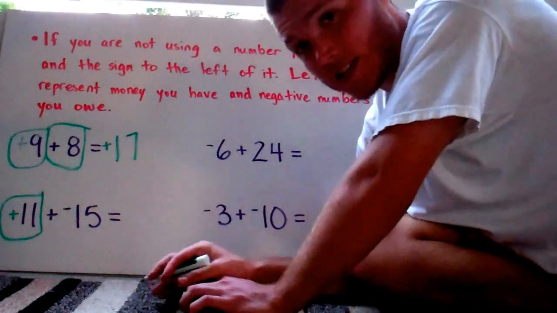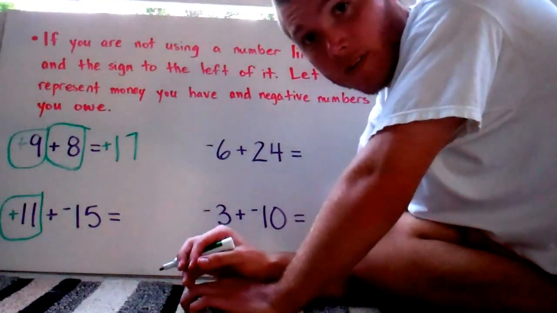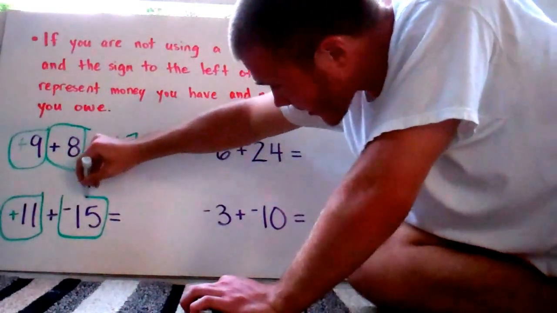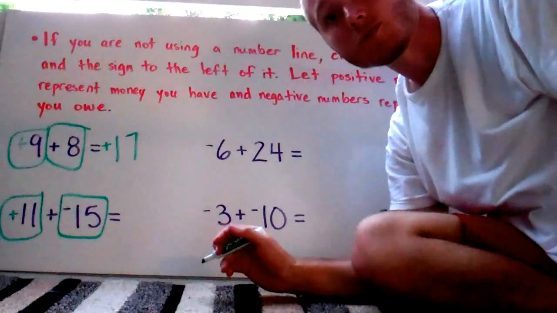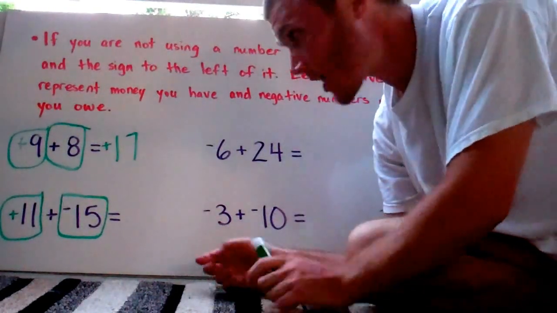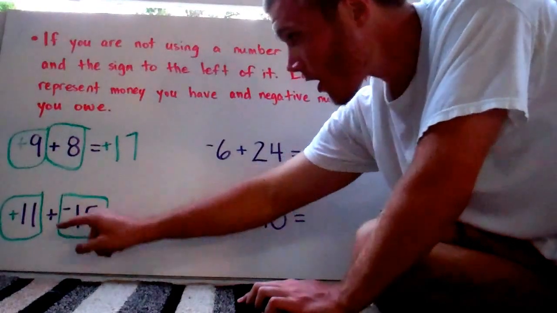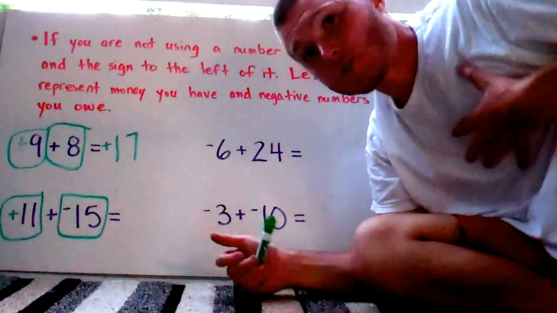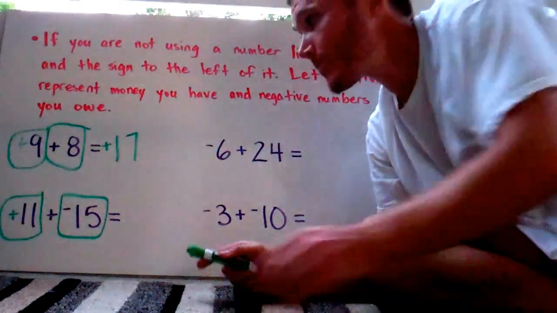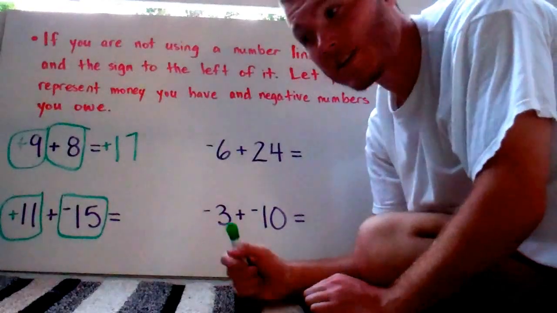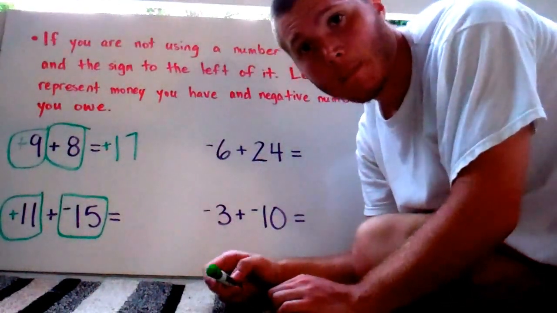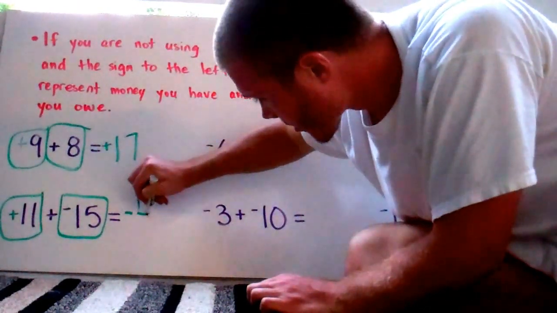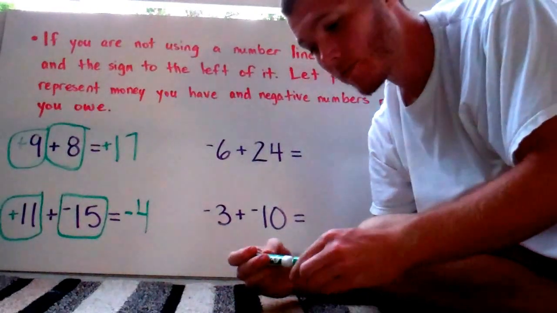I'm going to circle the 15 and the first sign to the left of it, which means that this plus sign, or that positive symbol, will not be used. So, let's think about this in terms of cash. If you have $11, but you owe 15, let's say you owe your mom $15, I would take that $11 and give that to my mom, but I would still owe her $4.